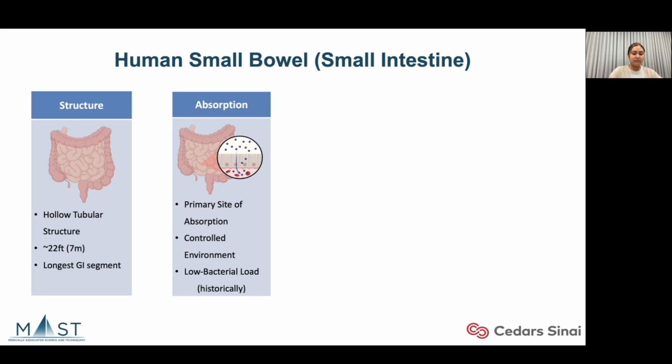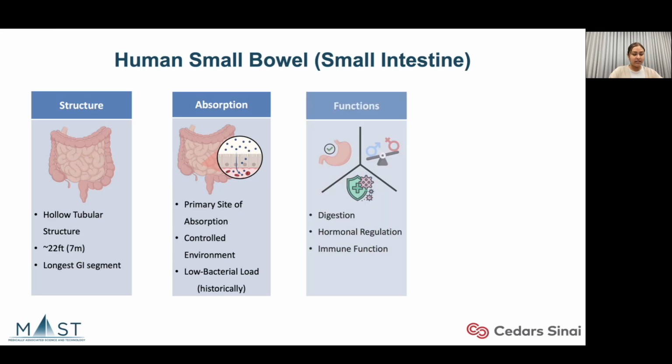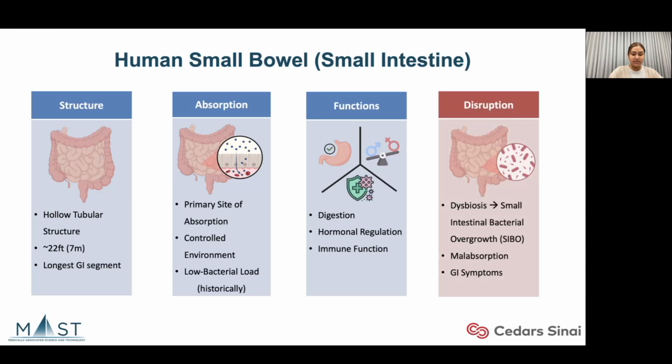It was previously believed to be of low biomass and low complexity. It is related to many processes such as food digestion, absorption, and control of metabolic hormones, the immune system, and other very important functions not seen in the large bowel. When the balance is disrupted, it can lead to conditions like small intestinal bacterial overgrowth, otherwise known as SIBO, resulting in malabsorption and other gastrointestinal symptoms.